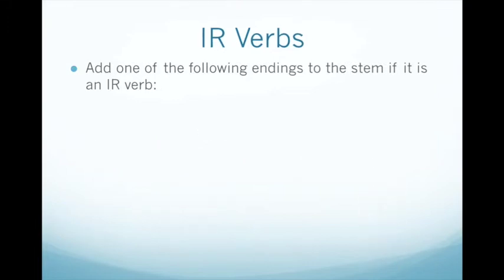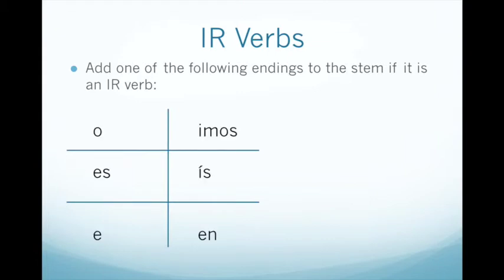IR verbs are going to have slightly different endings. Instead of o, es, e, emos, éis, en, it's o, es, e, imos, ís, en, where the nosotros and vosotros forms have slightly different endings. We can see that the e changes to an i, and in fact in the vosotros form, it drops the e altogether, and the accent is now on the i.